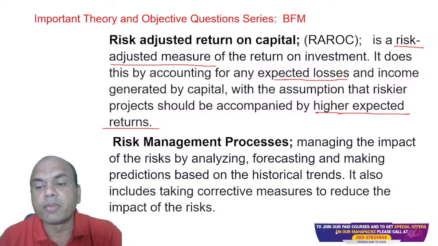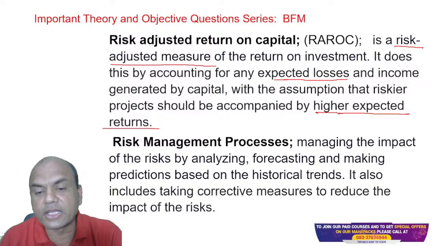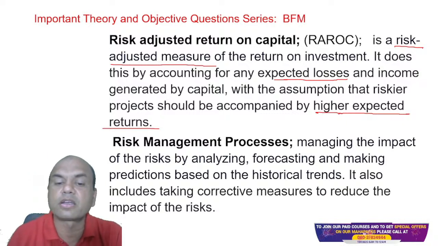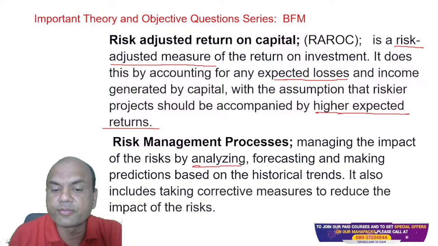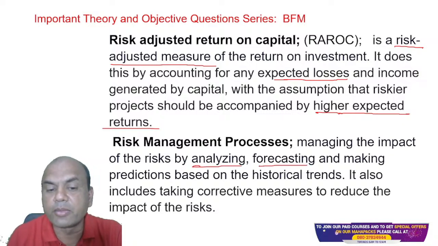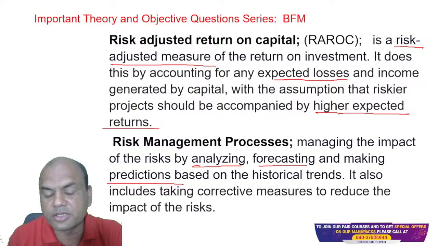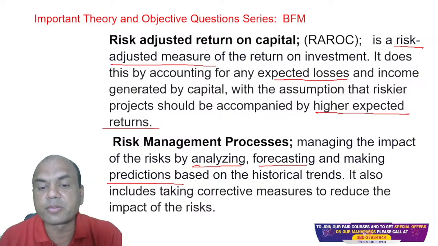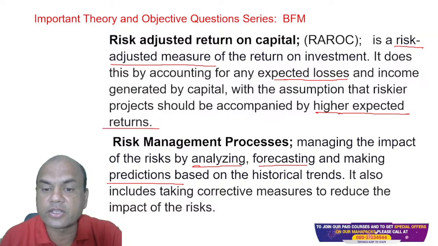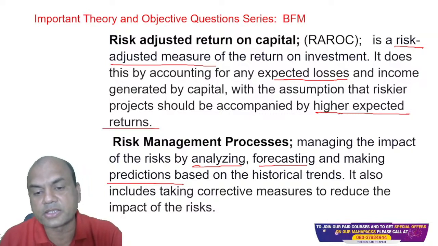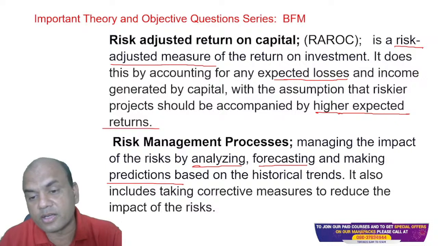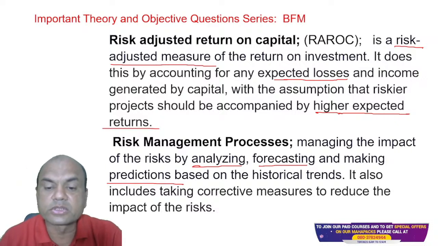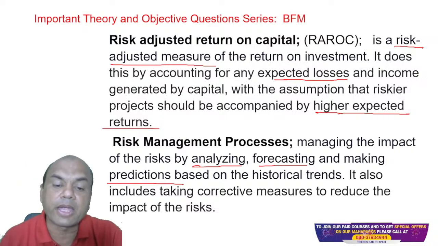Analyzing, forecasting, and making the predictions. So all the three steps are involved in the risk management process. First is analyzing, second is forecasting, third is making the predictions based on the historical trends. It also includes corrective measures to reduce the impact of the risk.